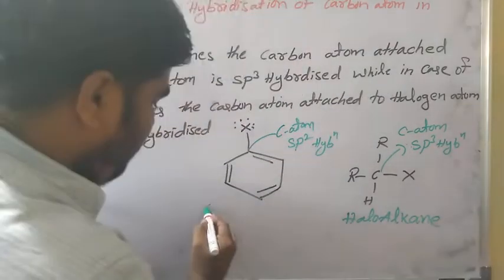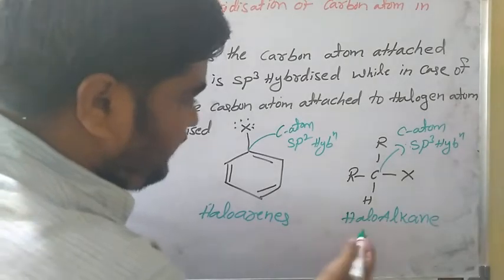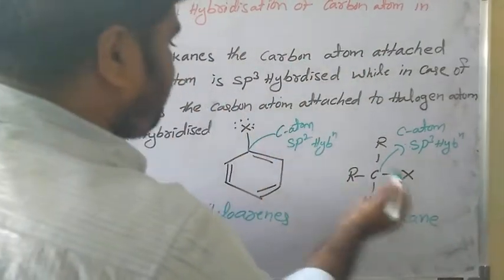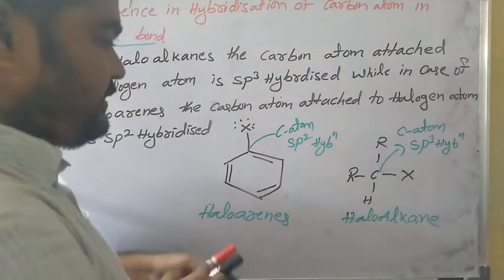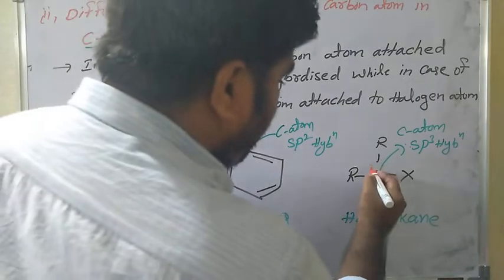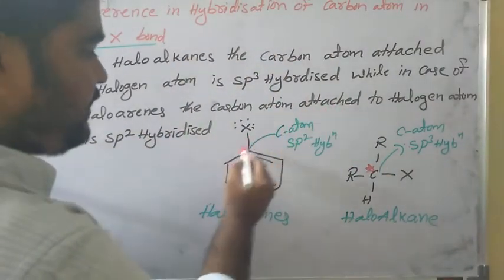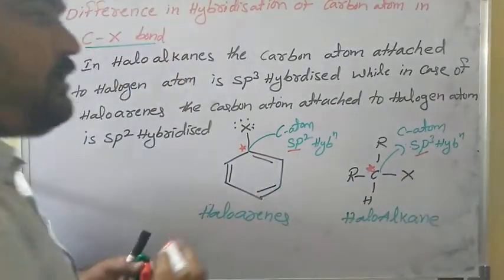This is haloarenes. In haloalkanes, the carbon atom attached to halogen atom is sp3 hybridized, while in case of haloarenes, the carbon atom attached to halogen is sp2 hybridized.